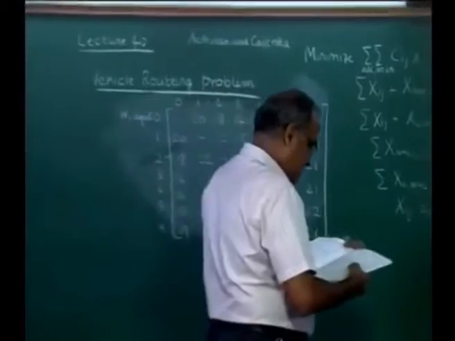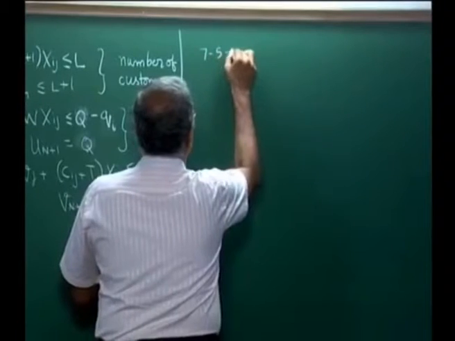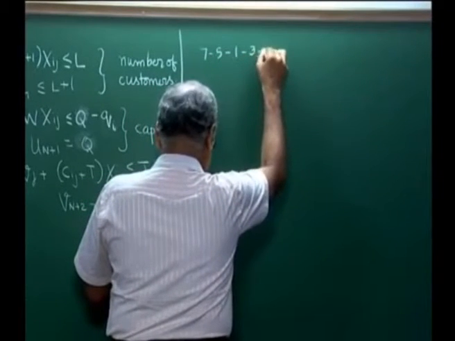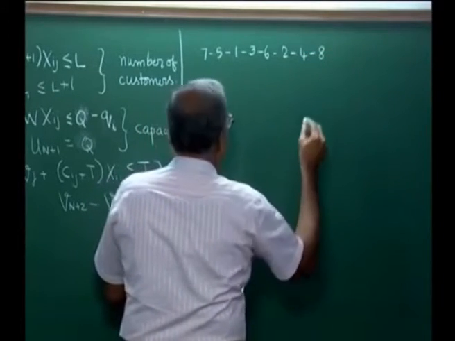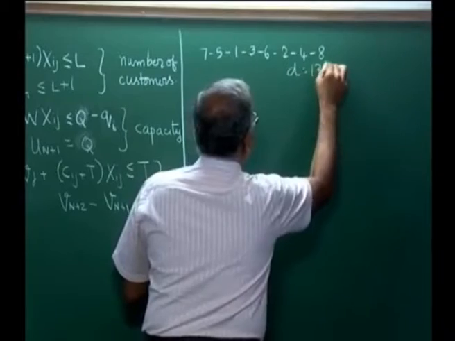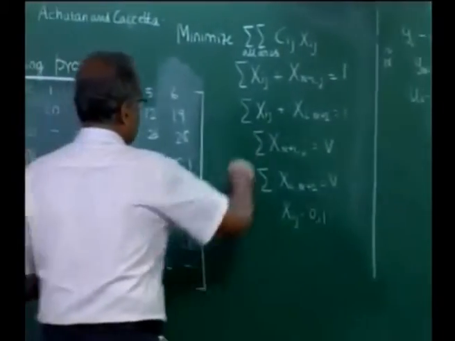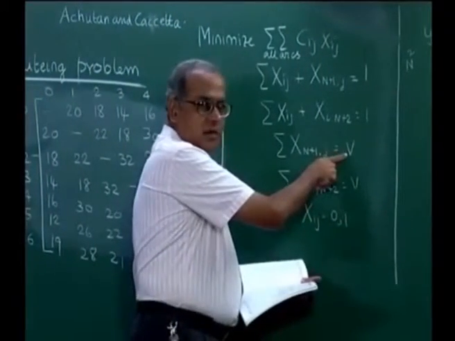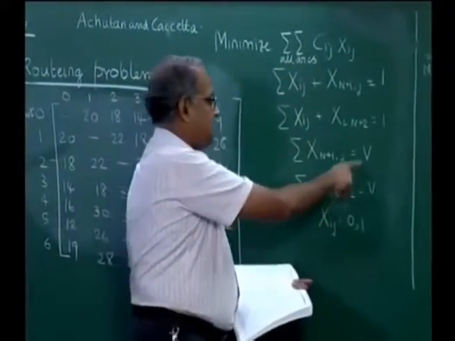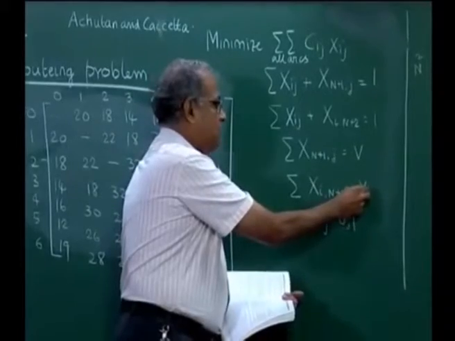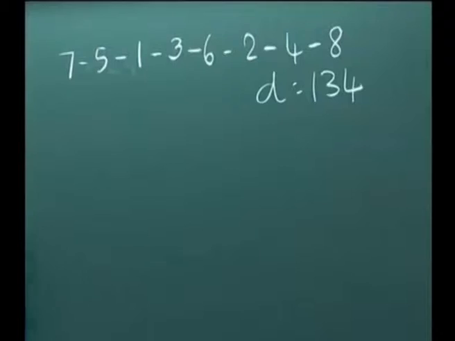So, if we apply the TSP formulation, we would get the solution 7 5 1 3 6 2 4 8, representing the solution with distance equal to 134, which is the optimum solution to the TSP, which means we use this formulation and then we put V equal to 1. We do not use any of these when it is a TSP, we simply use this formulation and put V equal to 1, which means one vehicle is going. So, we get that solution with 134.